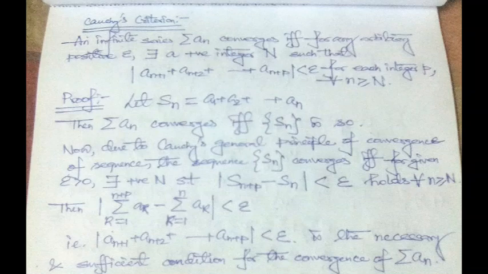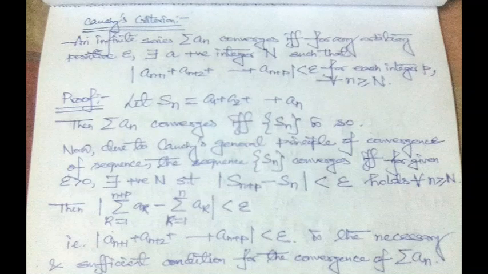We know that Sn equals the summation of a1, a2 up to an. So clearly Sn plus p will be the summation of ak, where k varies from 1 to n plus p, and Sn will be the summation of ak, where k varies from 1 to n. So the difference gives that the modulus of summation ak, k equals 1 to n plus p, minus summation ak, k equals 1 to n, should be less than epsilon.